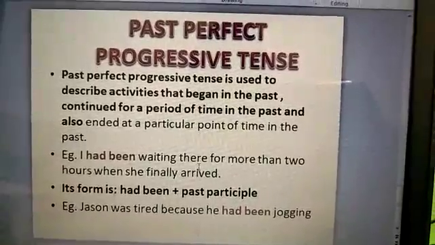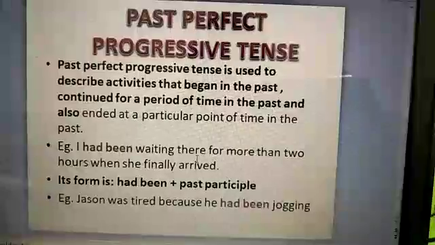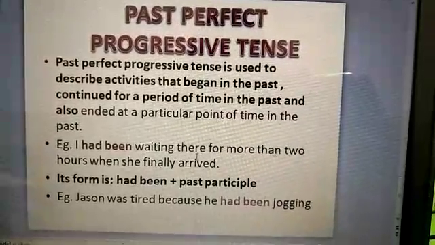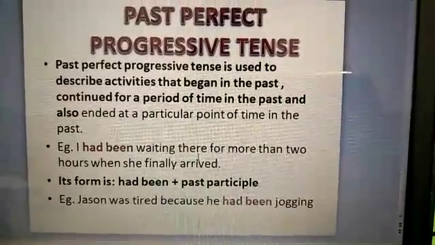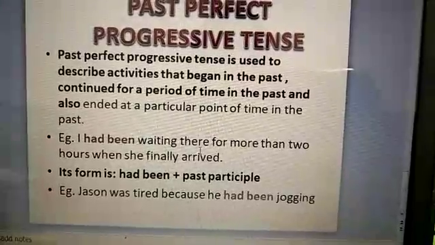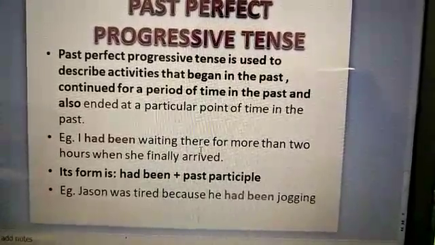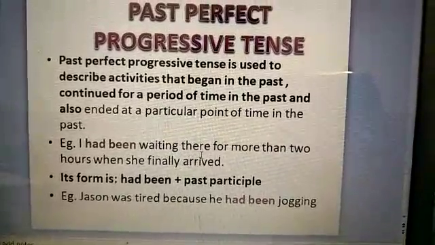Next is the past perfect progressive tense. It is used to describe activities that began in the past, continued over a period of time in the past, and also ended at a particular point of time in the past. Example: I had been waiting there for more than 2 hours when she finally arrived. Its form is had been plus the present participle.